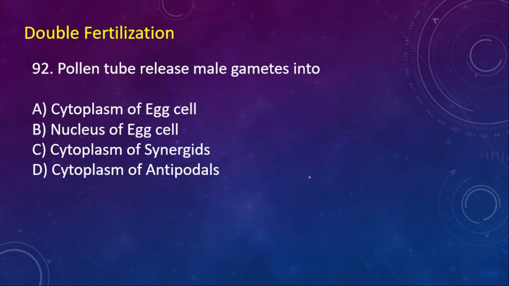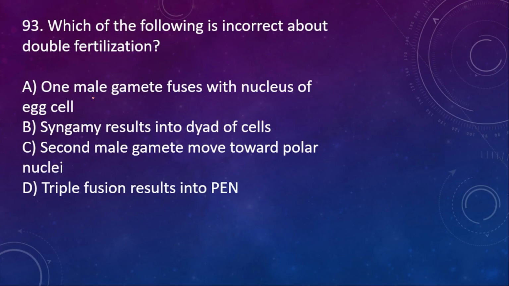Next, questions are from double fertilization. 92. Pollen tube releases male gametes into option A, cytoplasm of egg cell, nucleus of egg cell, cytoplasm of synergids, cytoplasm of antipodals. Here the right option is C, cytoplasm of synergids. 93.